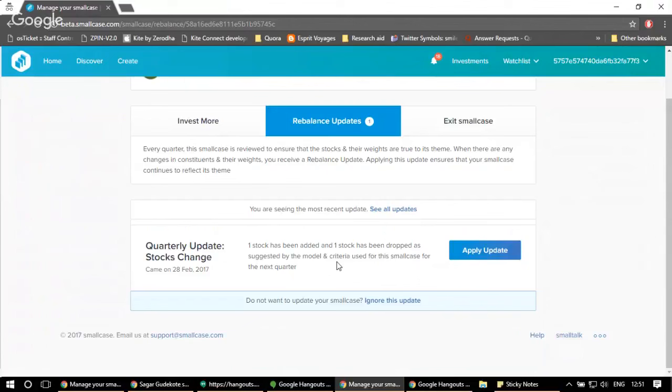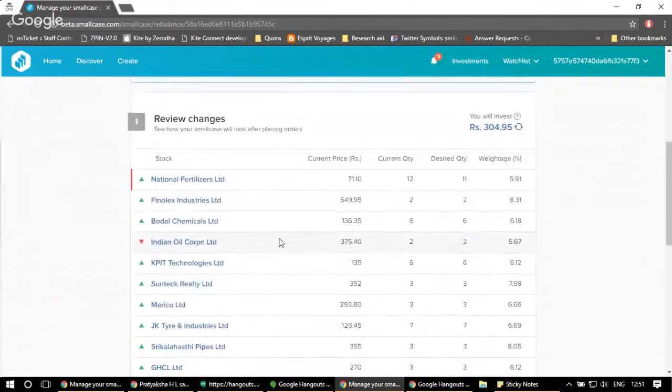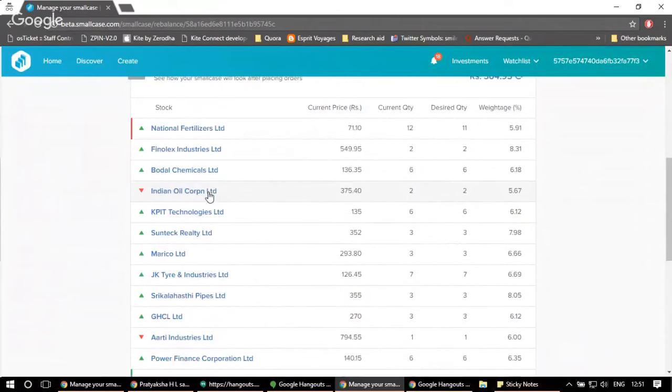If you want to rebalance your small case on the basis of this update, just click on apply update button, and you will be redirected to review all the changes that we would be doing in the small case. So on the left side, you can see that there's a small red line in front of few stocks. So basically, these are the stocks where on a net basis, you are selling some shares. So as you can see for National Fertilizers, you currently hold 12 shares, and during the rebalance, one share of the stock would be sold.